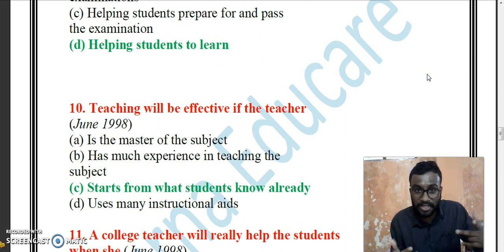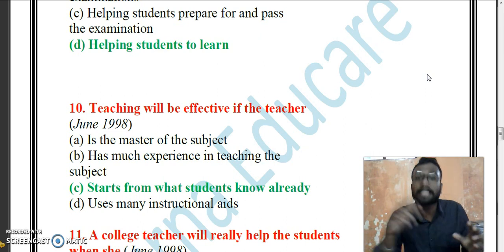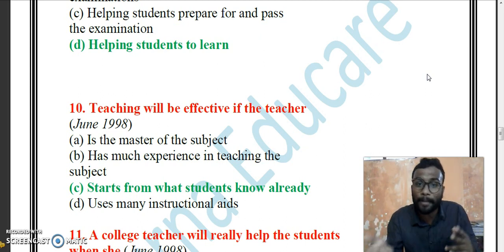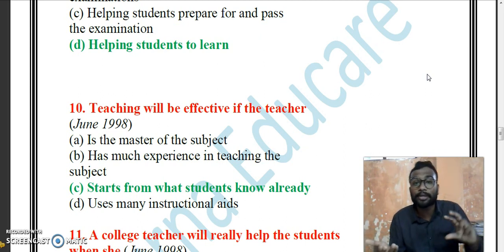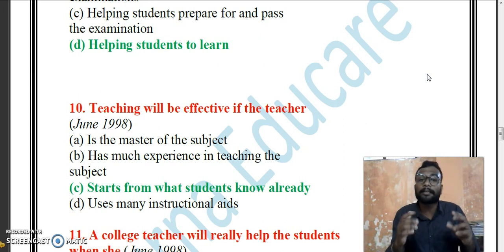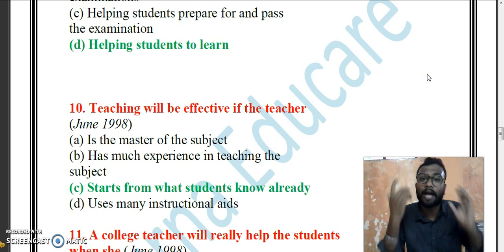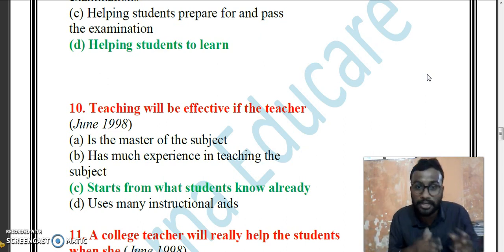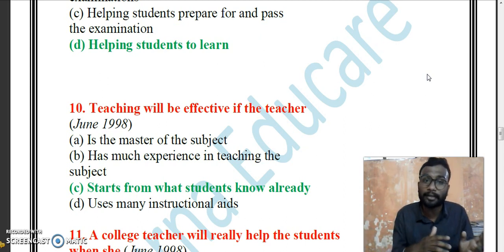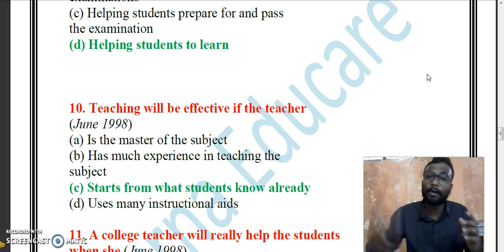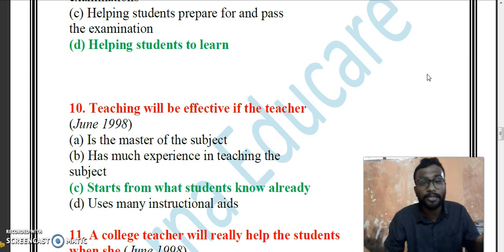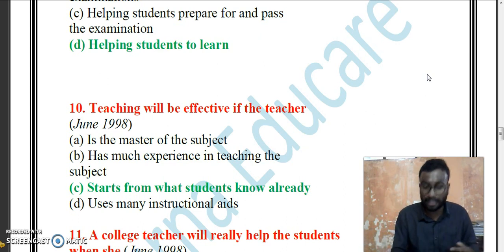any kind of discussion, generally it should be towards the interesting nature, towards the interesting topic from the student's point of view. So when the students will be listening, whenever there are some known facts we are speaking, automatically students will put interest towards the teacher. So he should start with what students exactly know already. And again he has to add the points which are not known to the students. Yes. So option C is the correct answer.